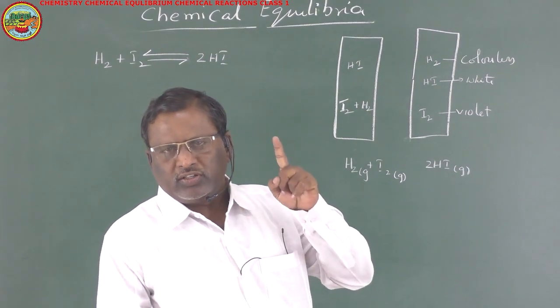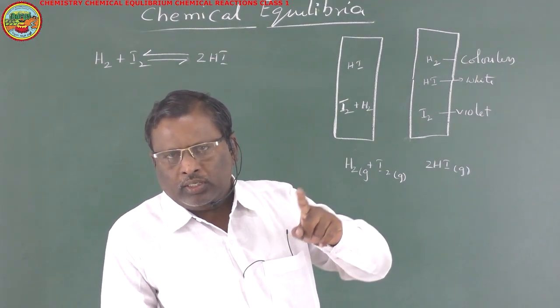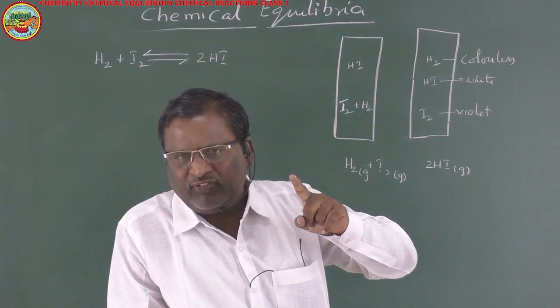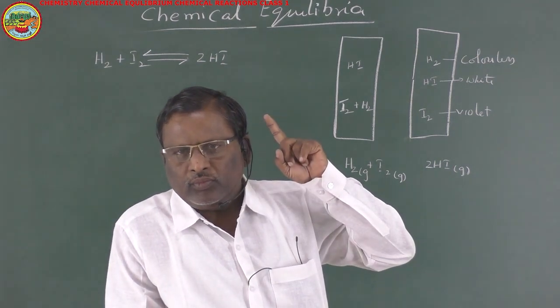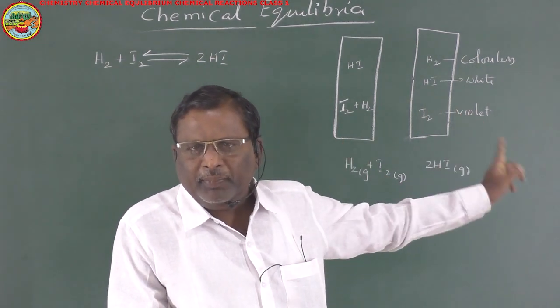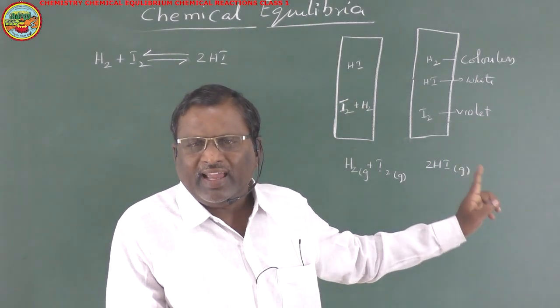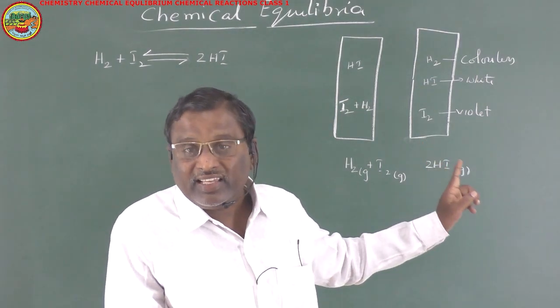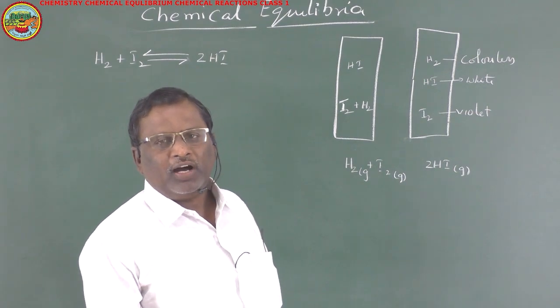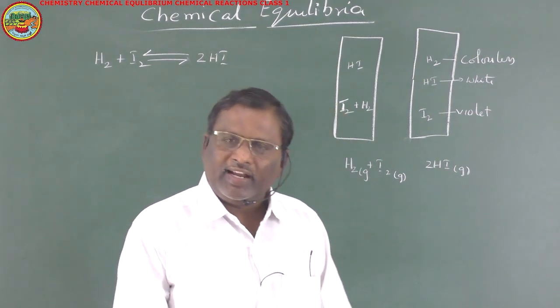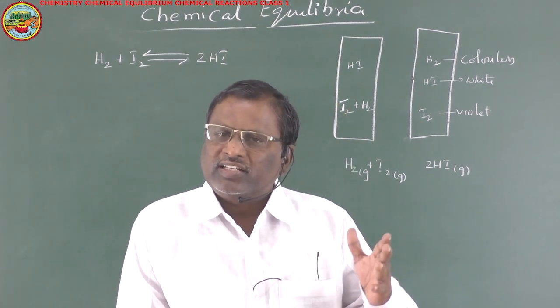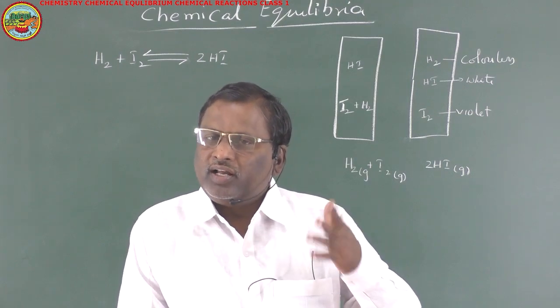So the first point that you have to remember is that the establishment of equilibria can be identified with the help of color change.